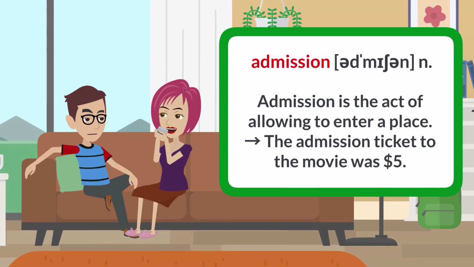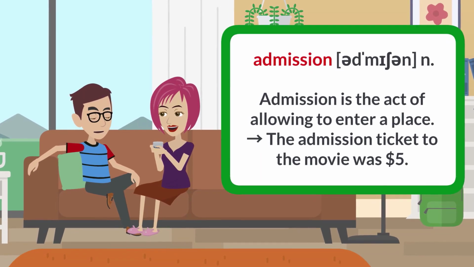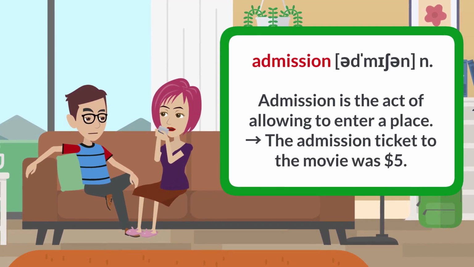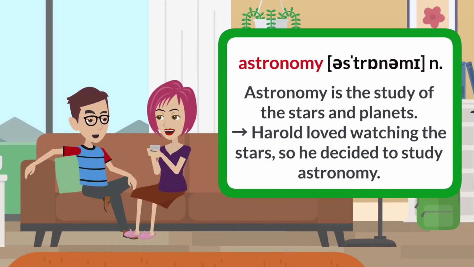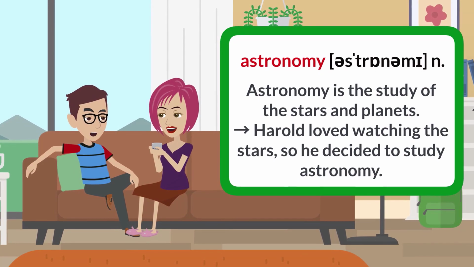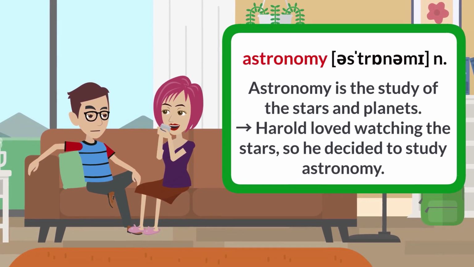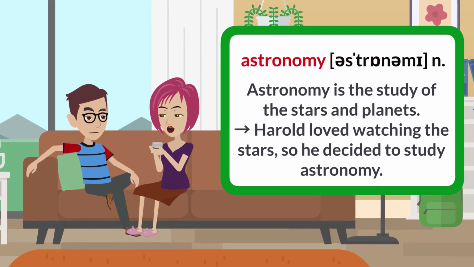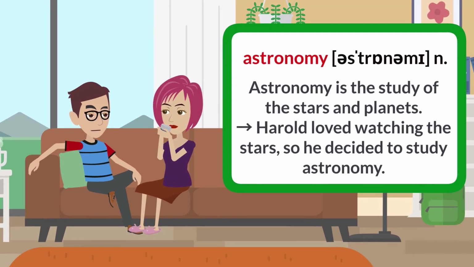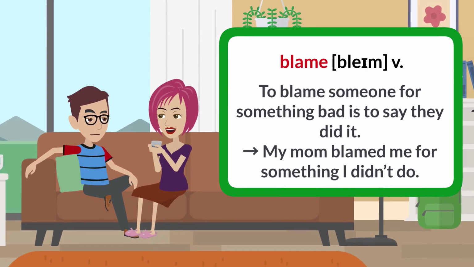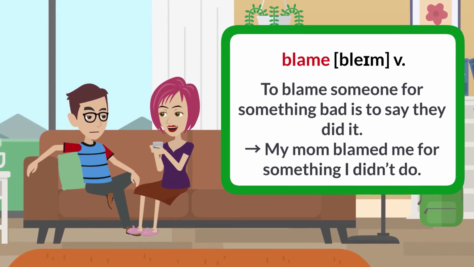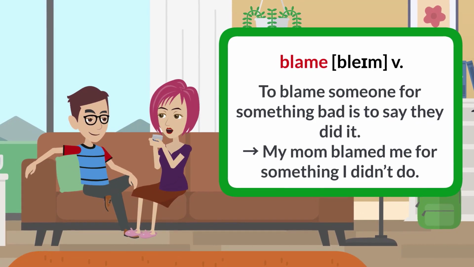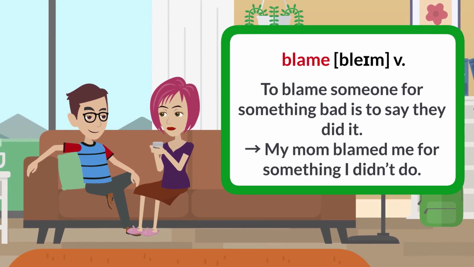Admission. Admission is the act of allowing to enter a place. The admission ticket to the movie was $5. Astronomy. Astronomy is the study of the stars and planets. Harold loved watching the stars, so he decided to study astronomy. Blame. To blame someone for something bad is to say they did it. My mom blamed me for something I didn't do.